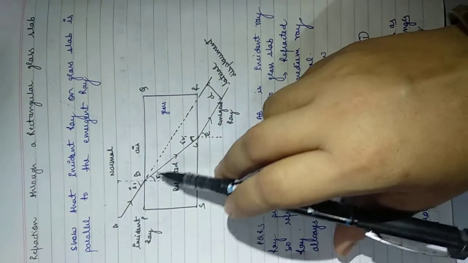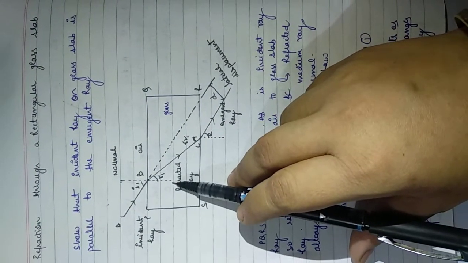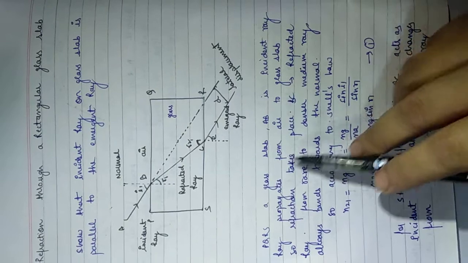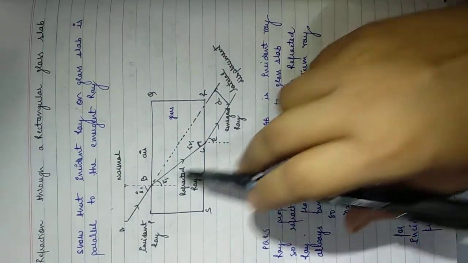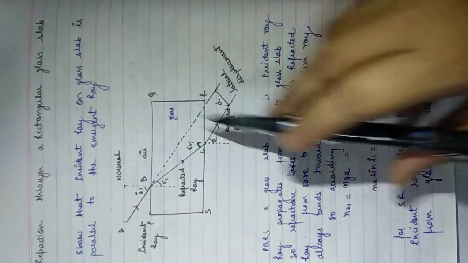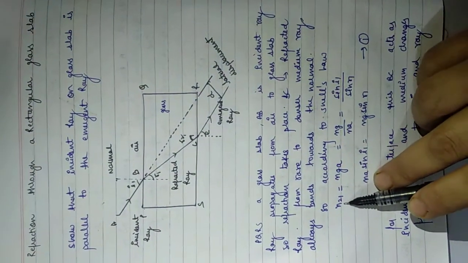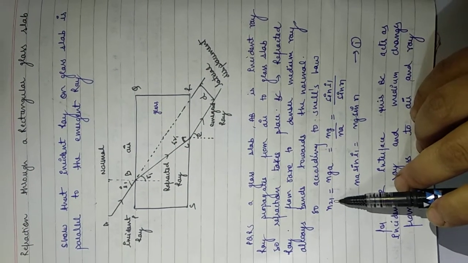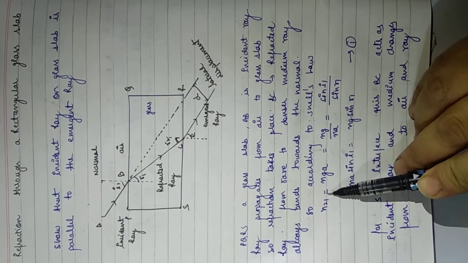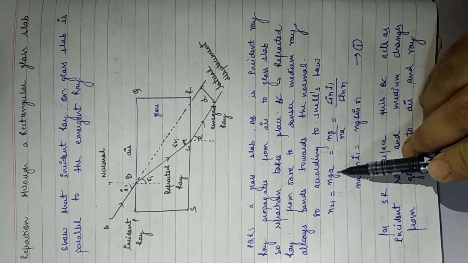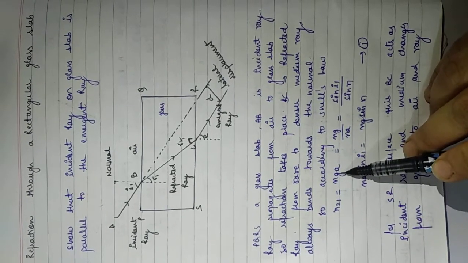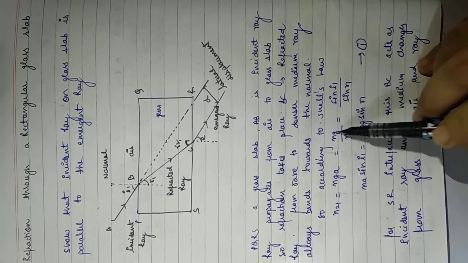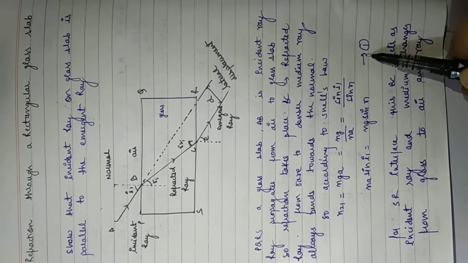From rare to dense, the ray always bends towards the normal. This is the angle of incidence and this is the angle of refraction R1. Now, if we use Snell's law at the first interface, we can write the refractive index equals sine I upon sine R. That means the refractive index of the second medium with respect to the first medium. Our second medium is glass, so we can write here N_GA, the refractive index of glass with respect to air, equals sin I upon sin R. Now cross multiply these terms, we'll get equation 1.